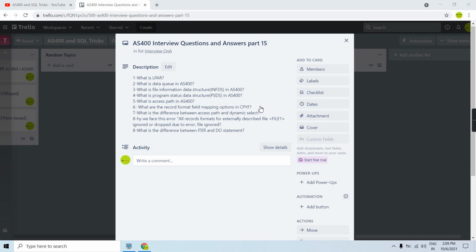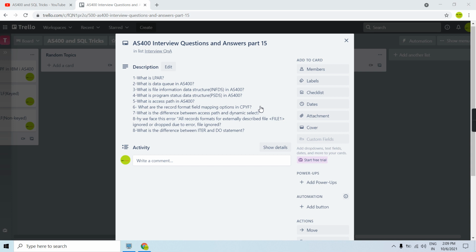The rest of the fields which are not in the from file and are available in the to file will get populated with the default values. Whatever default values are described in the DDS source for those fields will get populated whenever we copy using the *MAP option.